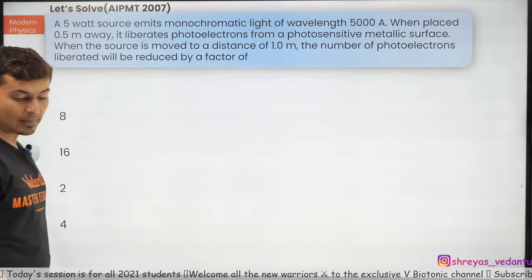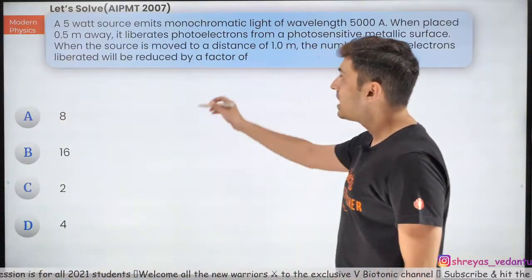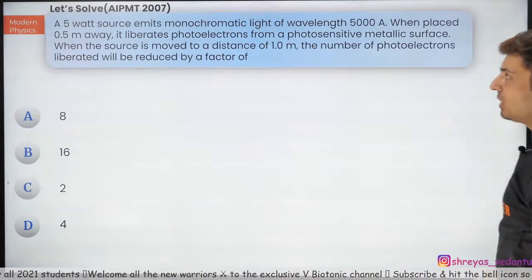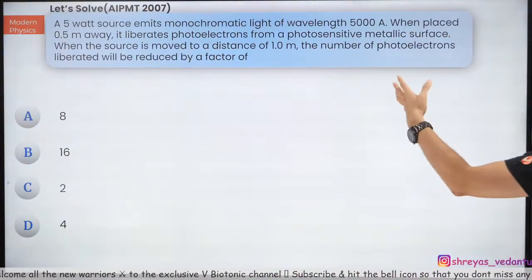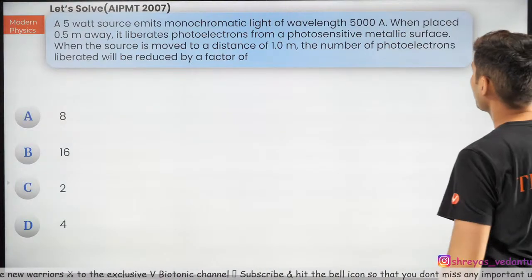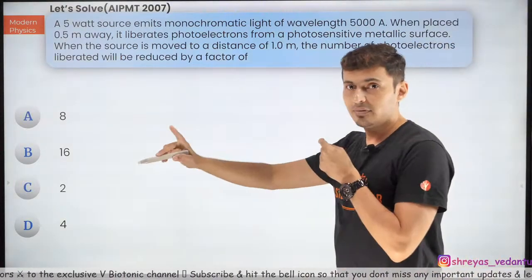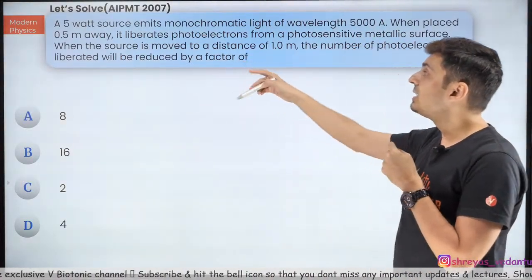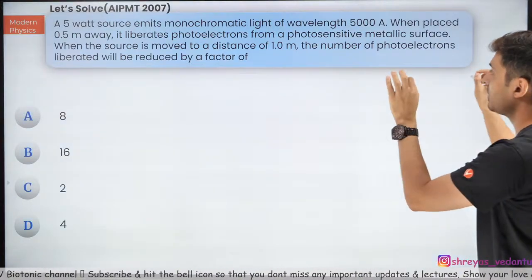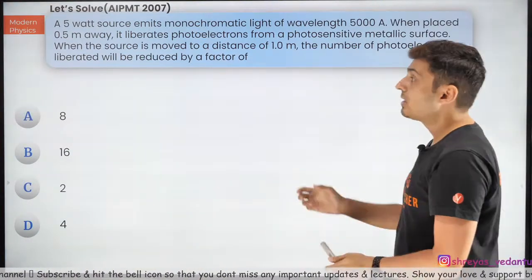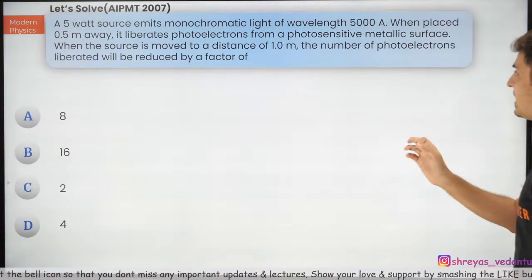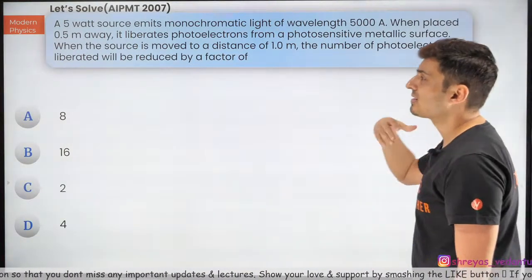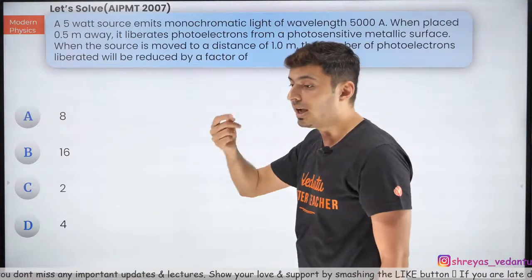Going to the next question coming up on your screen. Very interesting question, AIPMT 2007. A 5-watt source emits monochromatic light of wavelength 5000 angstrom. When it is placed 0.5 meters away, it liberates photoelectrons from the photosensitive metallic surface. Now when the same source is moved away by total distance of 1 meter, then the number of photoelectrons liberated will be reduced by a factor of.